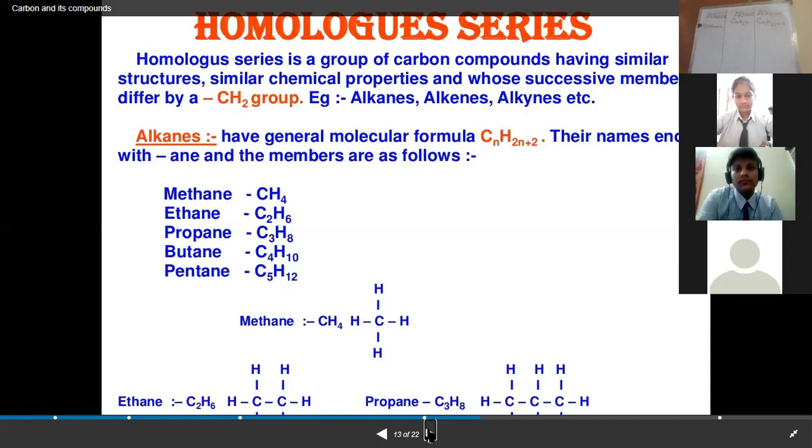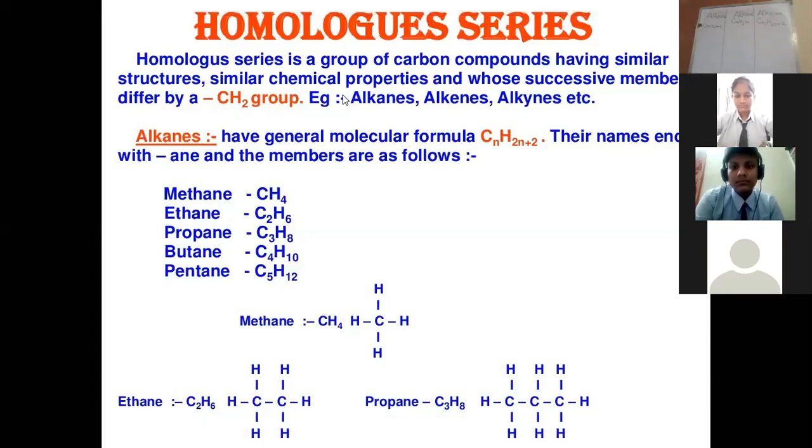A homologous series is a group of carbon compounds having similar structure and similar chemical properties, and whose successive members differ by CH2, where the difference between two successive members of the series is 1 carbon and 2 hydrogen.